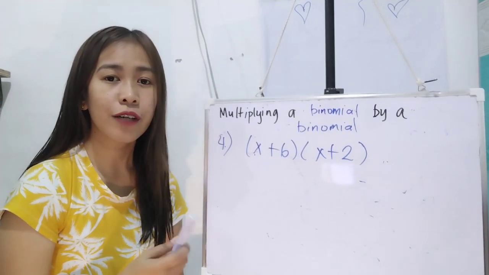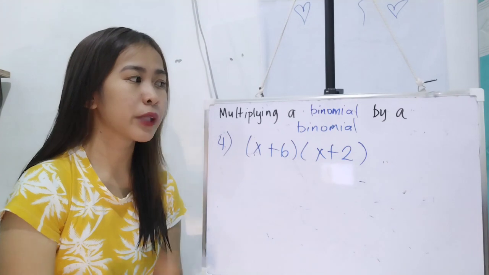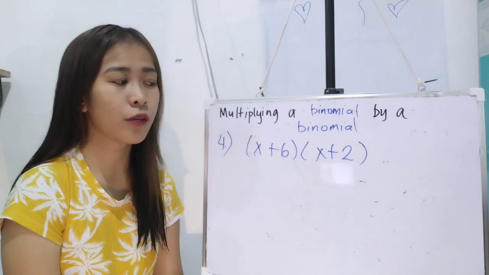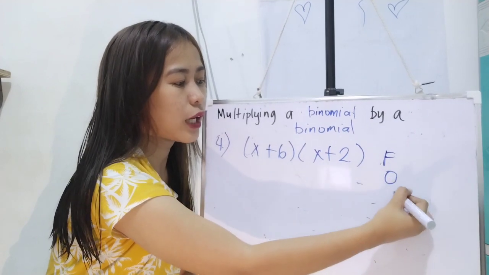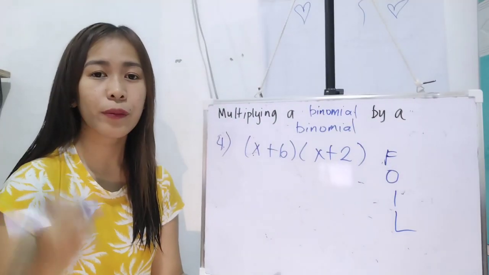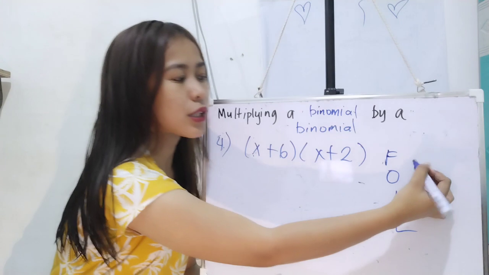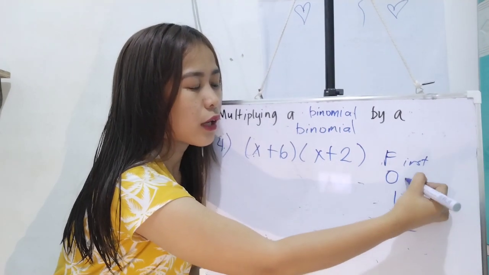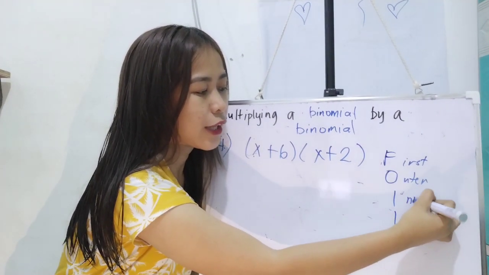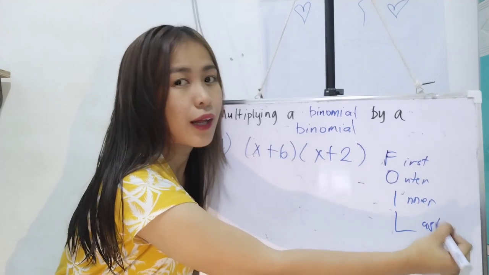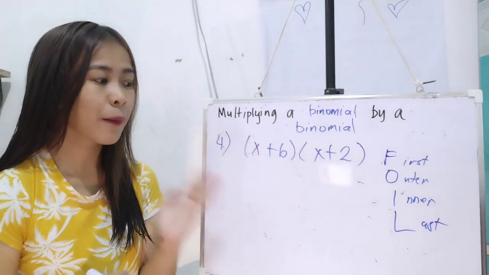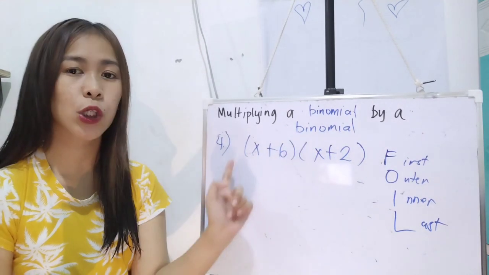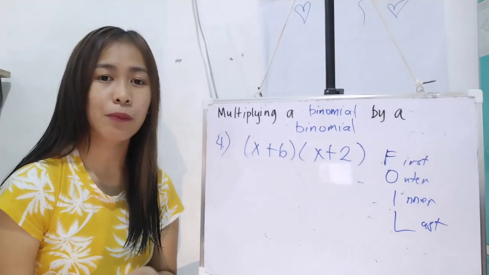Okay? So, what are we going to do in multiplication of a binomial to a binomial? We are gonna use the FOIL method. Lalagay ko na lang dyan. And what do we mean by FOIL? This is the first, outer, inner, and last. Ayan yung sinasabi nating FOIL. So, syempre, aalamin mo kung alin ba yung position nila dito para ma-multiply natin sila.